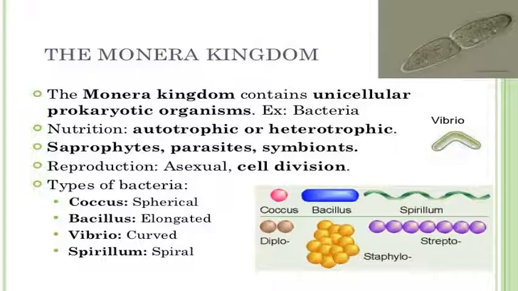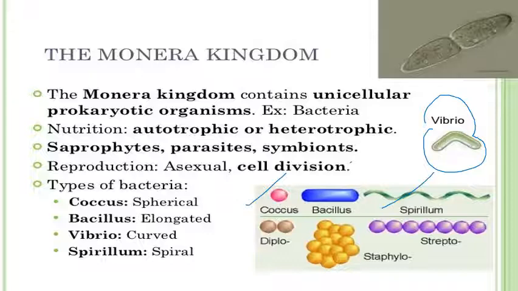These are the Vibrio shown here. These are the Coccus. These are all the shapes of bacteria mentioned over here. If I give you the example of Vibrio, you must know the bacteria which causes cholera, and that is Vibrio cholerae. On the basis of their shapes, the bacteria have been given the names Coccus, Bacillus, Vibrio and Spirillum.